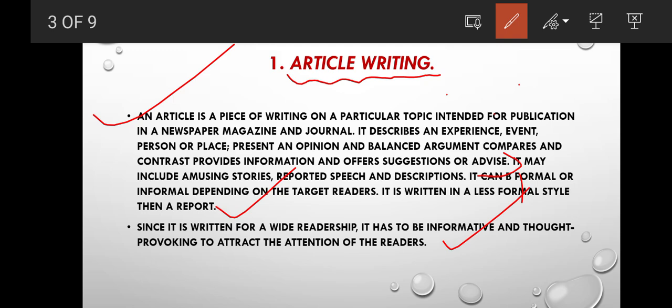We know that in every house nowadays we will find a newspaper, so every person who is keen to read the newspaper will read this article. It should be grammatically correct, and it should attract a human being.